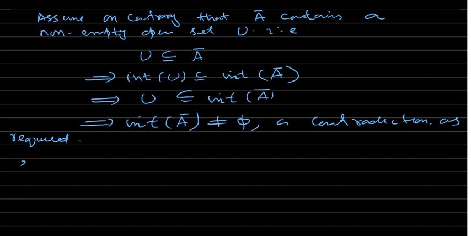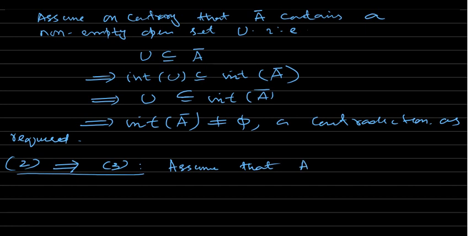Now 2 implies 3. So we assume that the closure of A does not contain any non-empty open set.